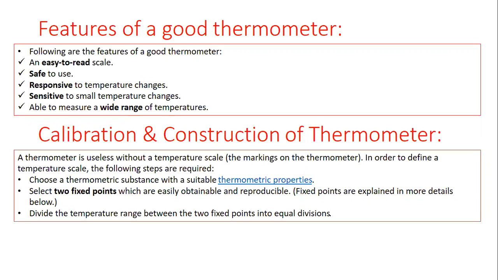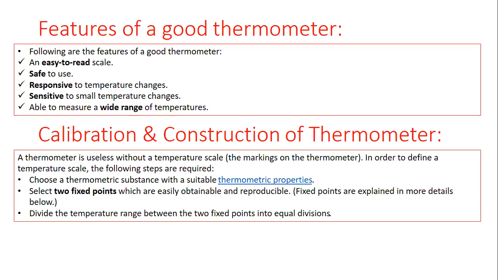Then, after choosing a good thermometric substance on the basis of thermometric properties, the second step is that you need to find out 2 fixed points. And after finding the fixed points, you need to mark those fixed points on the temperature scale.